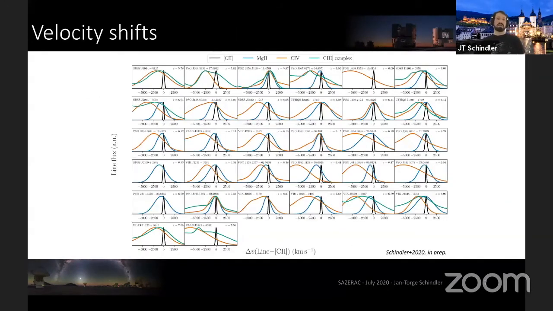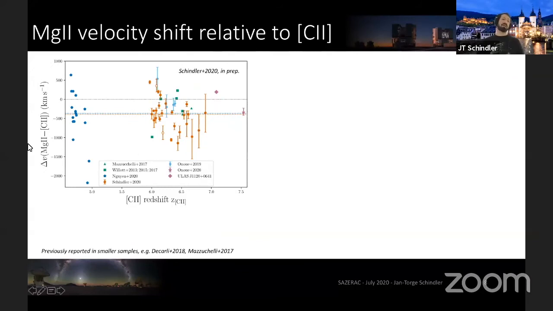So now I would like to come to the synergy with the ALMA data. Here I'm showing you the carbon-2 emission line compared to the broad emission lines from the quasar X-SHOOTER near-infrared spectrum. You can see how narrow the carbon-2 line is, showing you that it gives us a very precise systemic redshift estimate. So we now exploit this information by looking into the magnesium-2 to carbon-2 blue shift, excuse me.